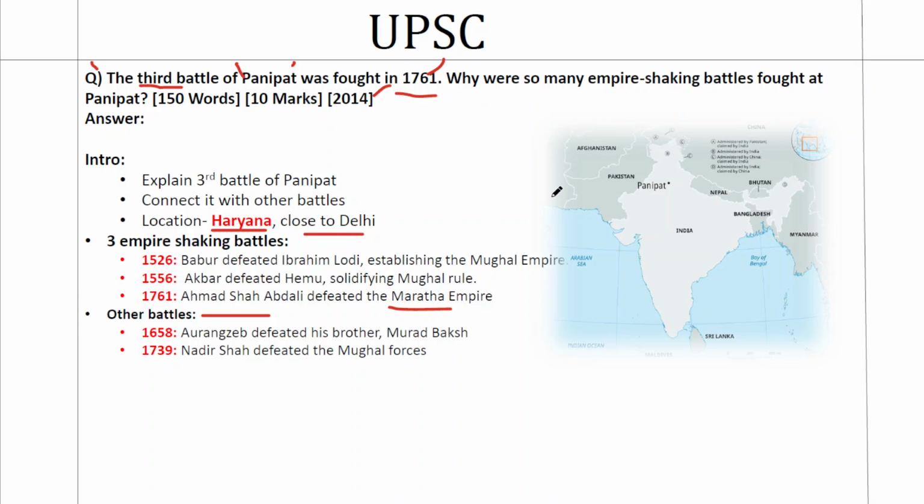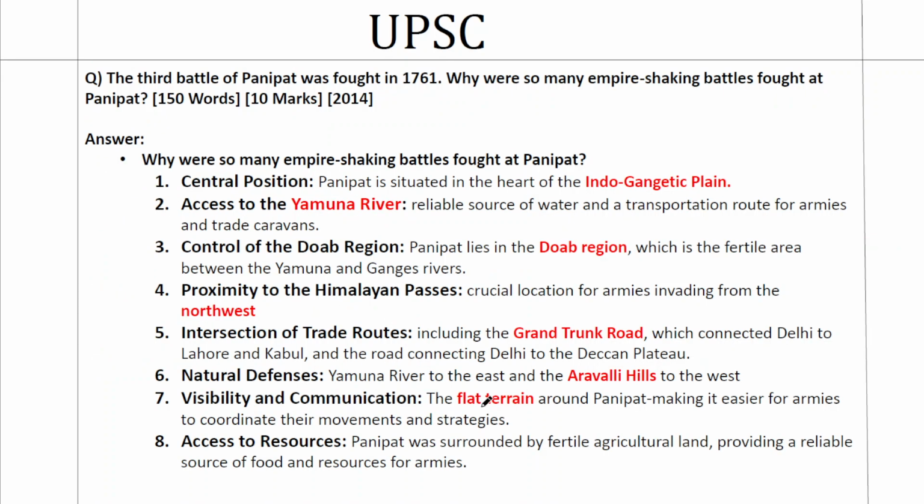Now we have the scope of a diagram or a map here. We'll give at least the top half of India and we'll mark Panipat along the Delhi-Haryana region. This is a 10 marker, so we have three parts to this question. First, we'll give the empire-shaking battles of Panipat, the three of them. Then we'll talk about the other battles. All these will be value additions. And finally, the major part: why were so many empire-shaking battles fought at Panipat.